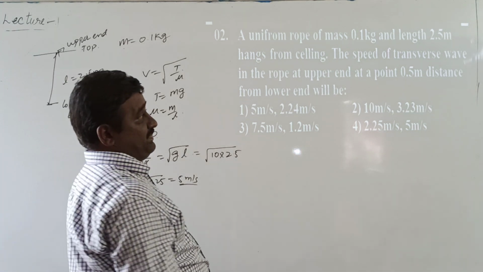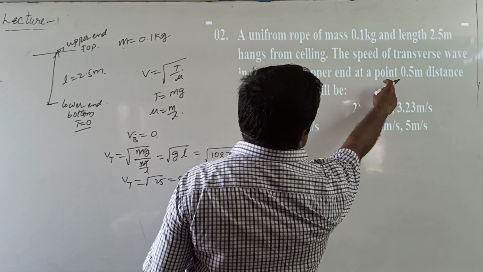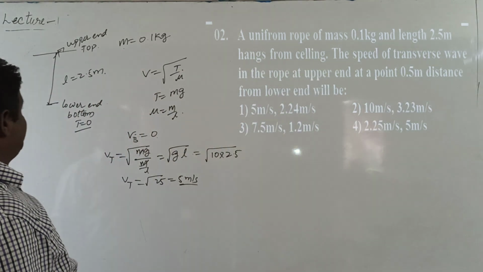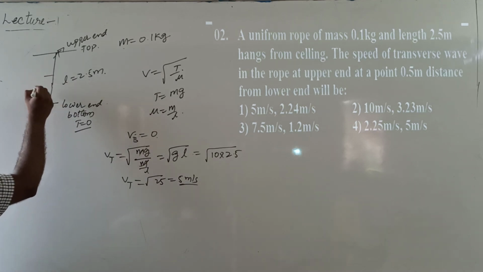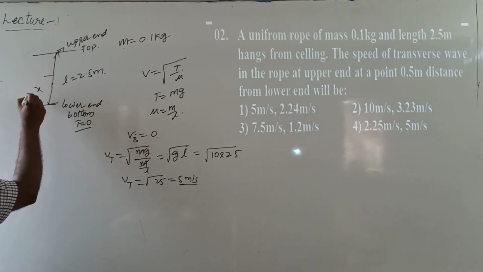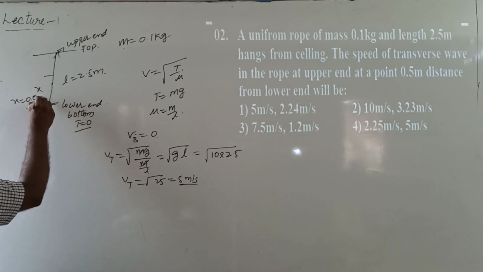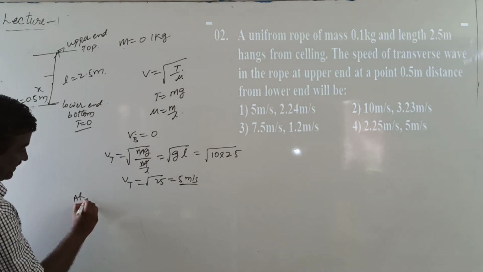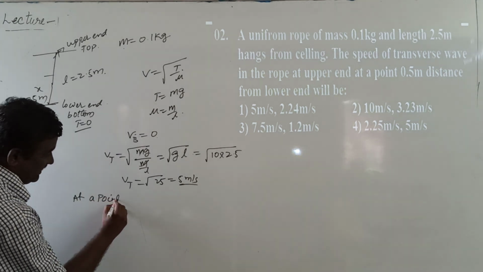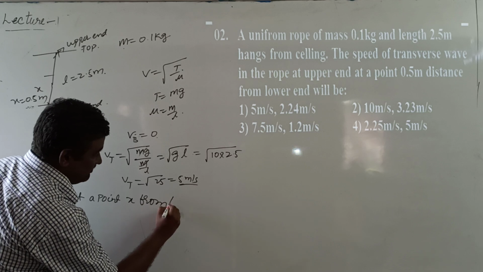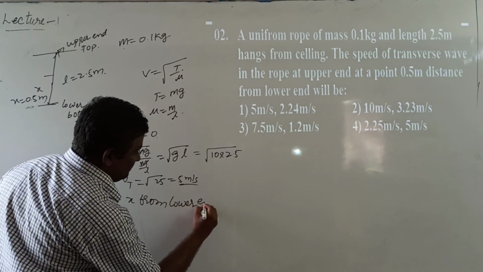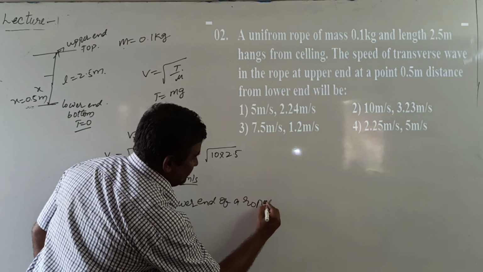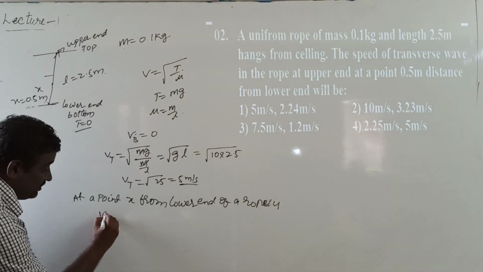Next, the speed of the wave at a point 0.5 meters distance from the lower end. Now take it as a point at a distance x from the lower end. The x value is given by 0.5 meters. At a point x from lower end of the rope, V equal to root gx.